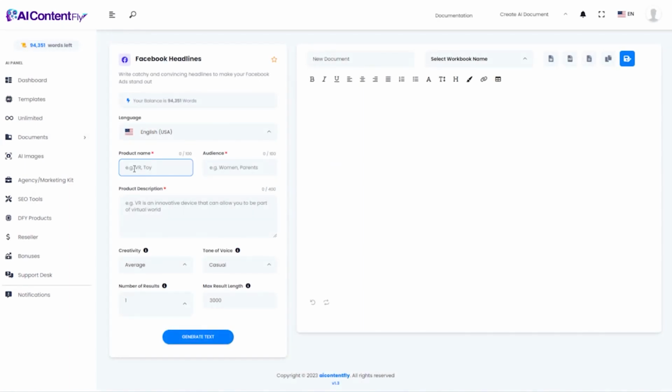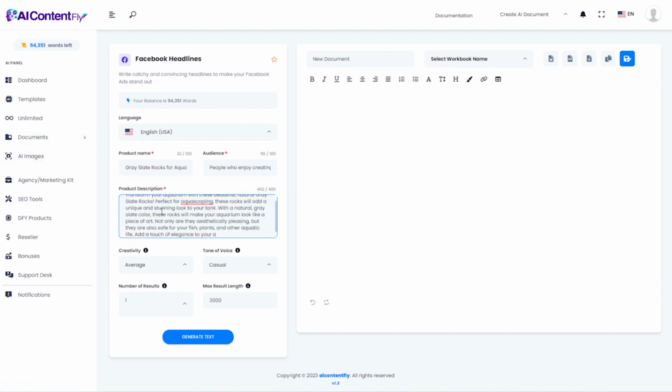I'm going to use the same product name that we used before, which is the gray slate rocks. The audience is people who are interested in aquascaping. And I'm going to use the description that was given to us earlier by AIContentFly. My description was just a little bit longer than what they want us to paste in here. They're only taking 400 characters or words, whatever it is. So if that's the case, just paste in what you can, because that means it'll be enough for the AI. So go ahead and generate it.